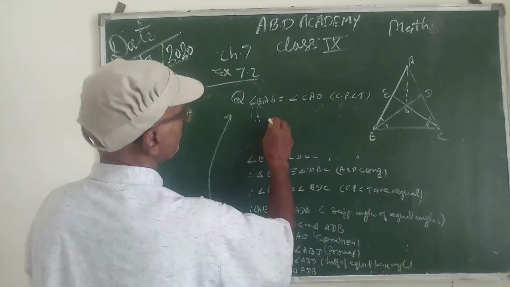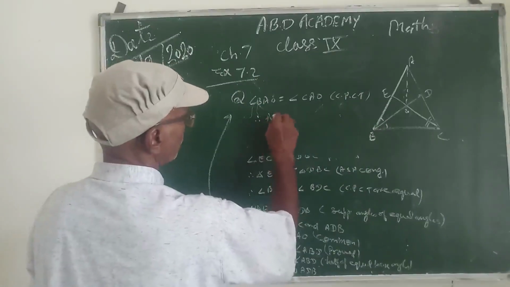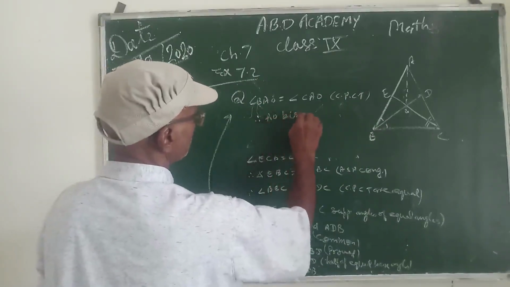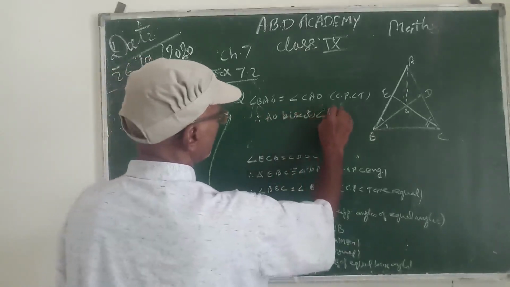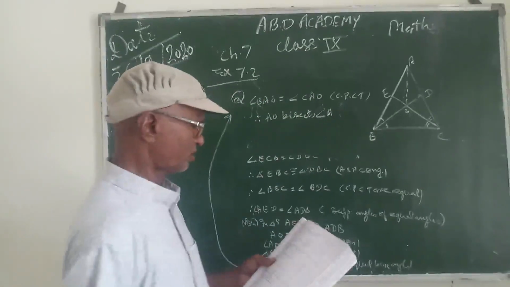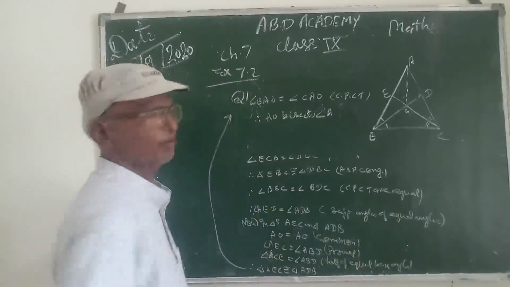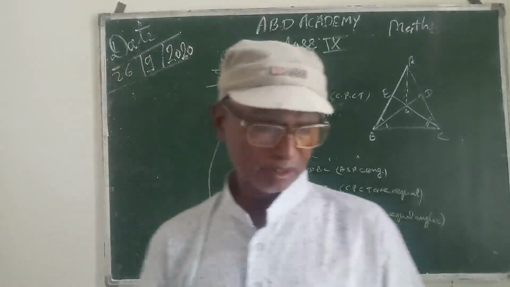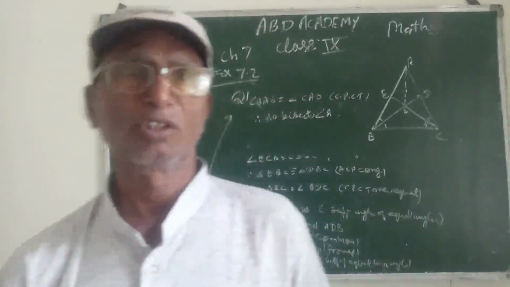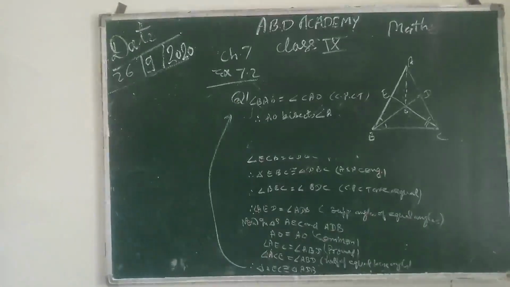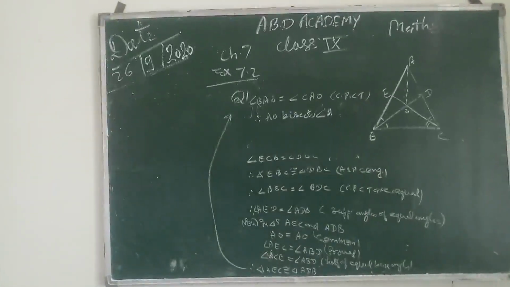Therefore, AO bisects angle A. The question is very important and a bit lengthy. So do it properly. It's a good question of congruency of triangles.